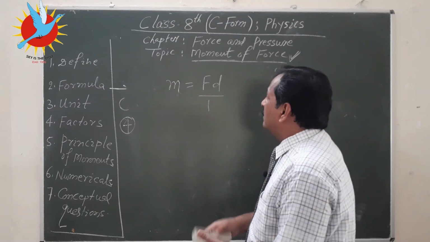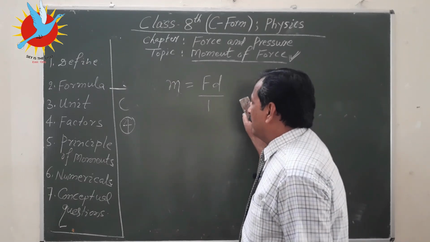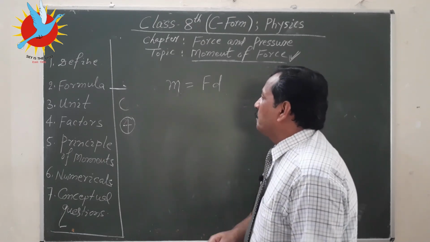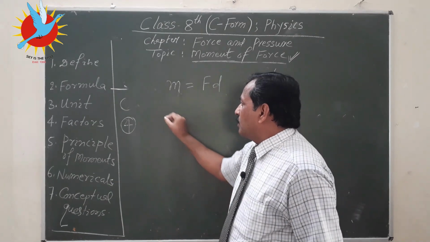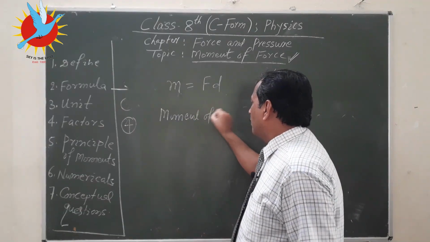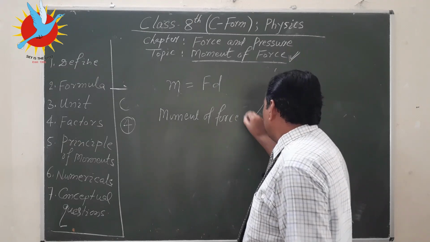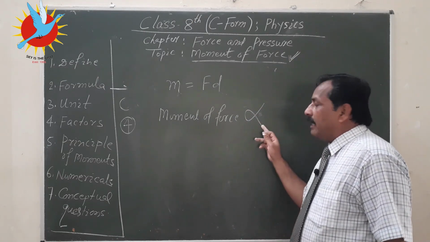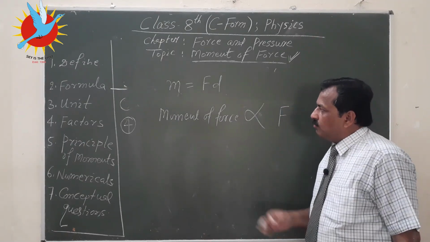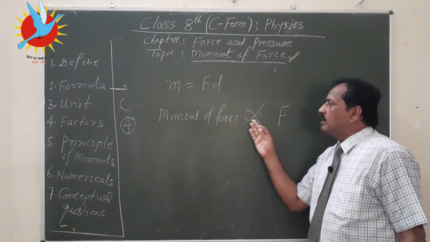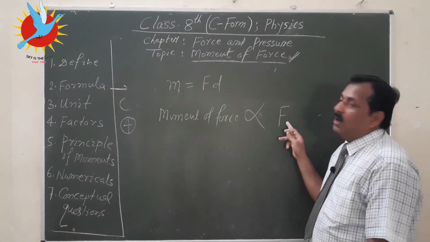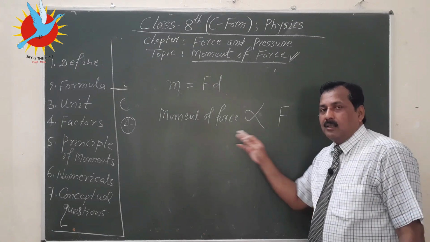So how do we write this thing? Symbolically, how can we symbolize this idea, means how these factors affect? So we can write like this: moment of force, and this is a symbol you must be aware of, directly proportional, and this F means magnitude of force. So what is the meaning of this statement? Moment of force, how to read it? Moment of force is directly proportional to magnitude of force. This is the way of reading it.